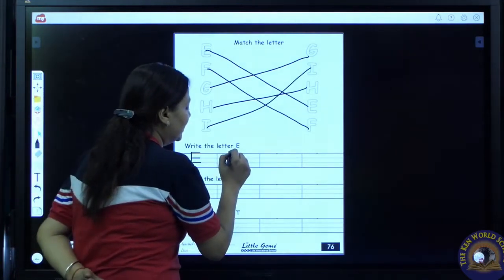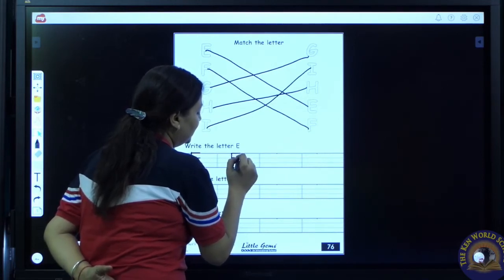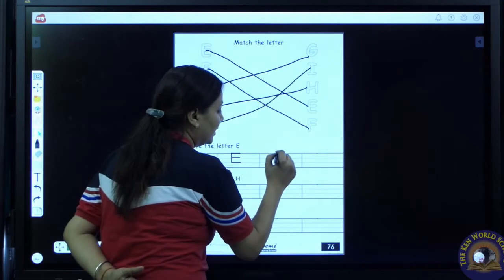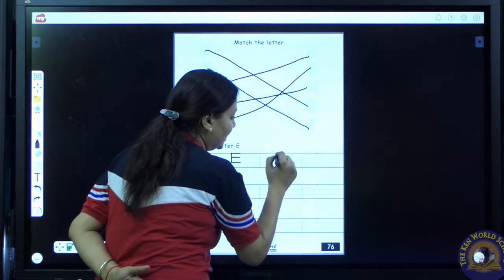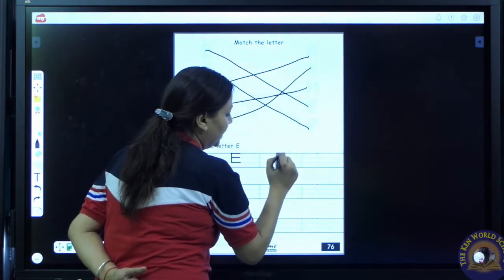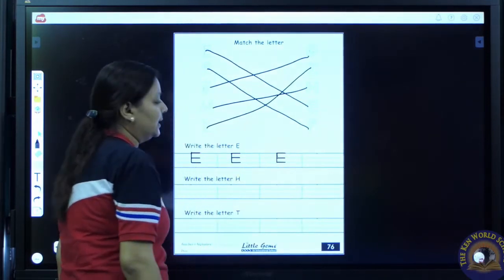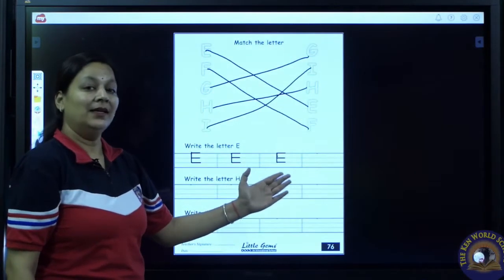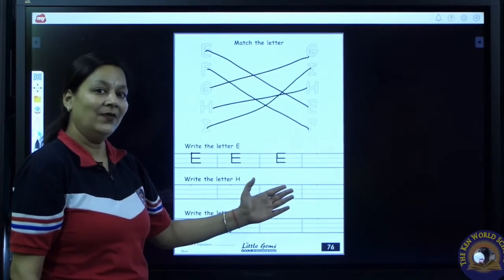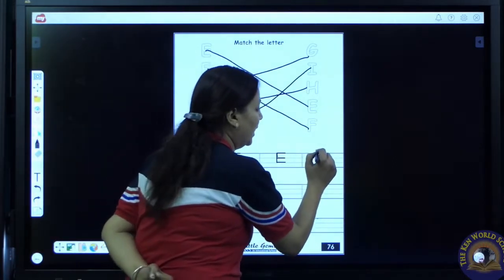Again I am writing a standing line, one sleeping line, two sleeping lines, three sleeping lines. E. Again we have to draw a standing line till the base line, one sleeping line on the top line, another sleeping line on the middle line, one more sleeping line on the base line. E. E says eh. E as in elephant. Now I am going to complete my E.